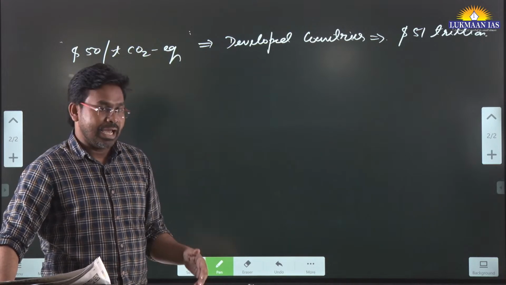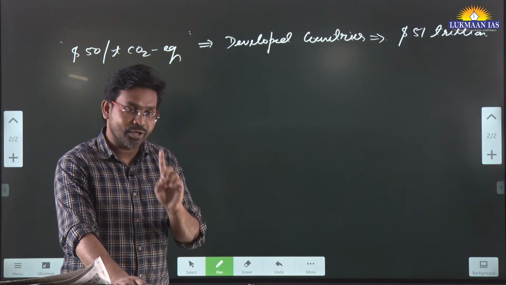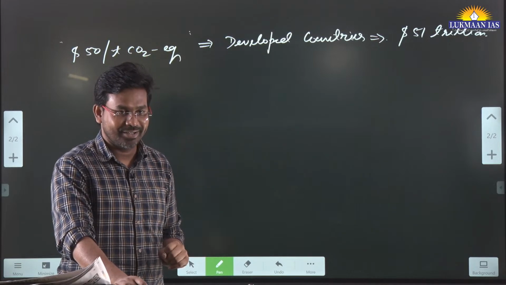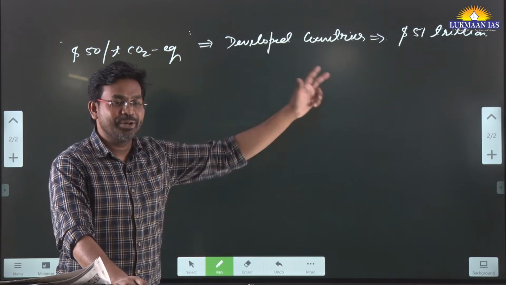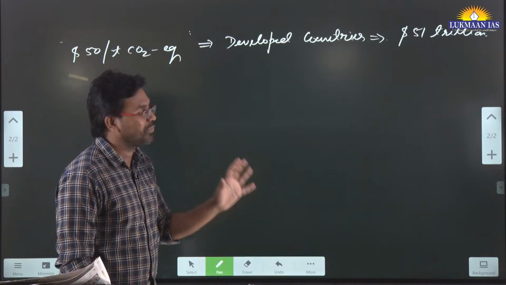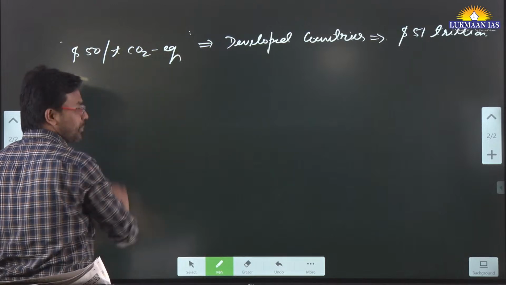What the developed countries have proposed is that they are going to contribute $100 billion, which is like a peanut in the ocean. So even that responsibility that they have taken, they are not meeting.